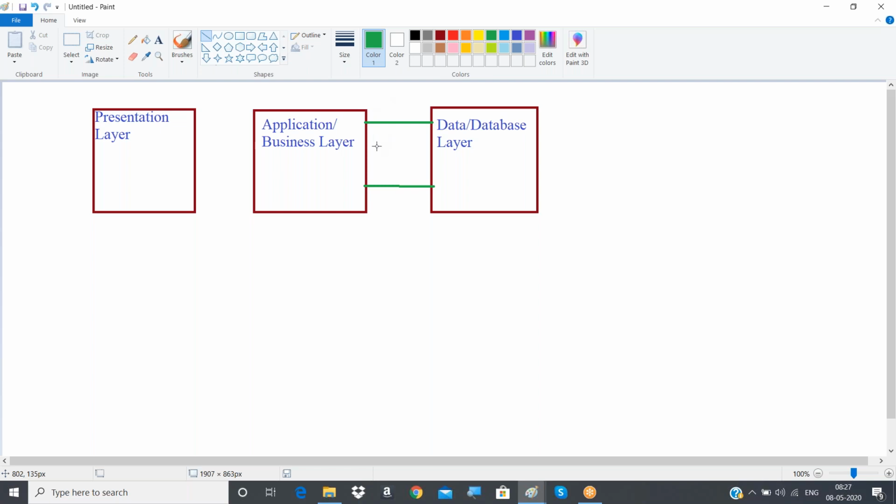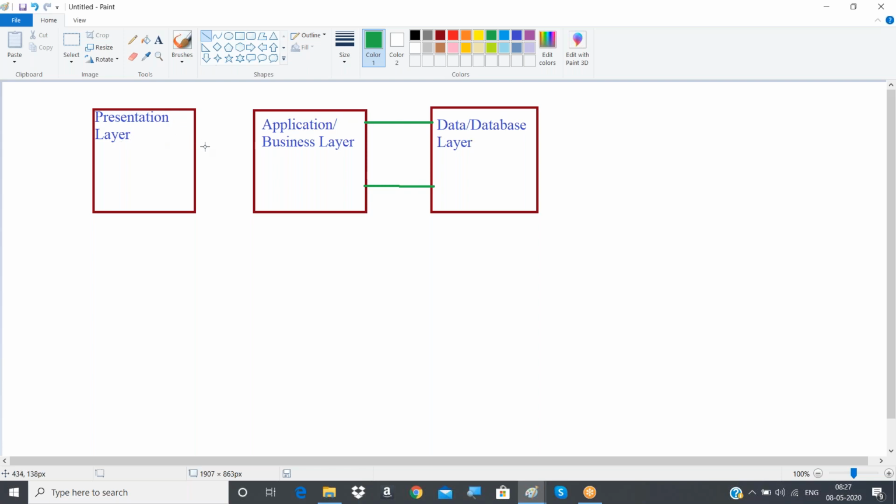Permanently, if you want to store the data from your application, we will be using the database layer, and these two will always be interconnected. But whether it is the application layer or the database layer, we can't see them. A user cannot see either the application layer or the database layer. What a user can see is only the presentation layer.